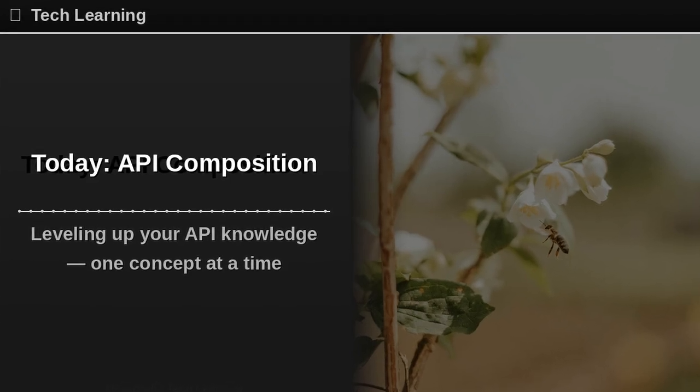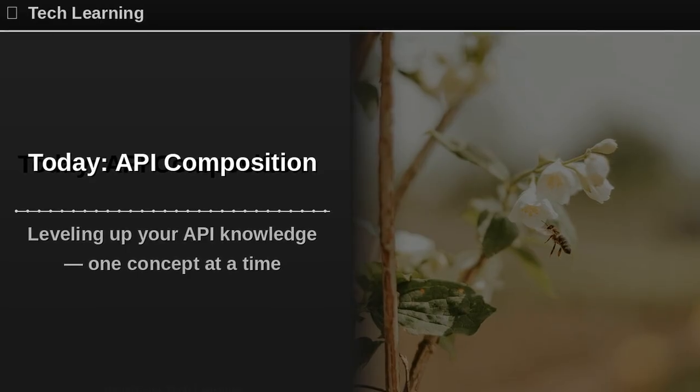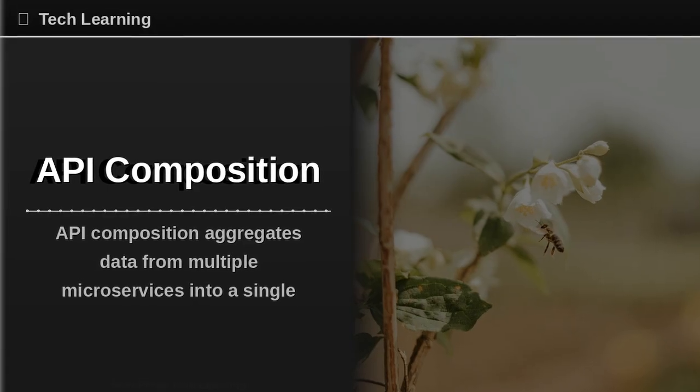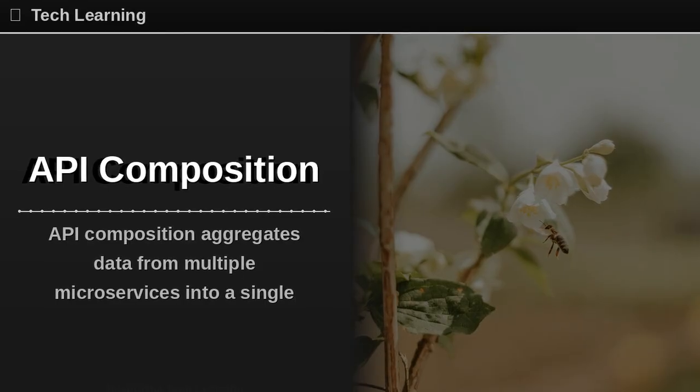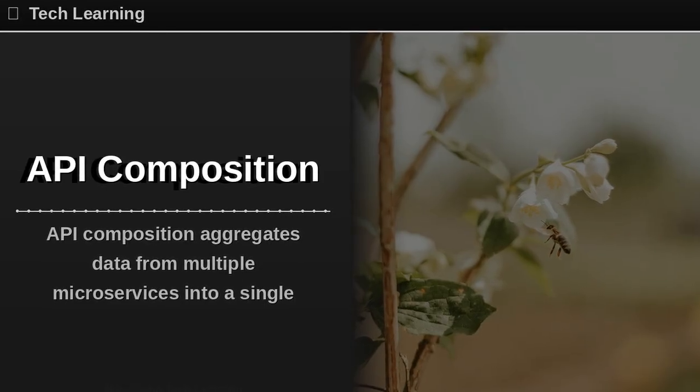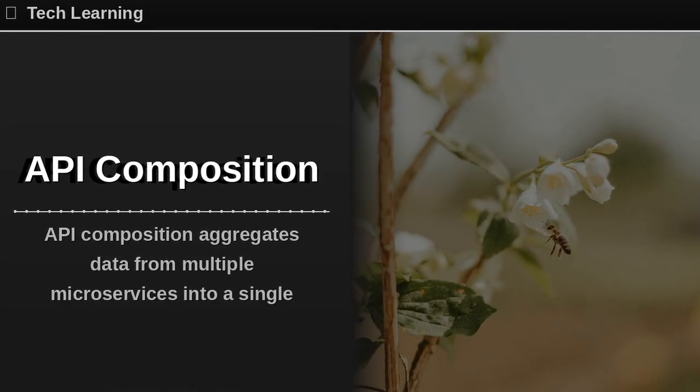Today we are breaking down API composition, an essential API concept. So, what is API composition? API composition aggregates data from multiple microservices into a single response. This is one of the core ideas in API that every developer should know.